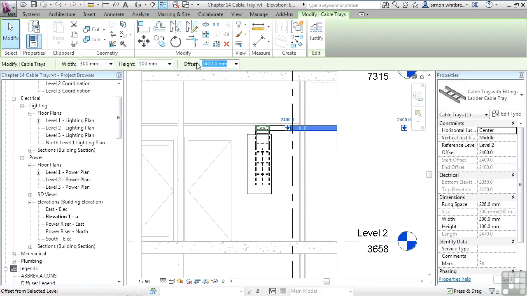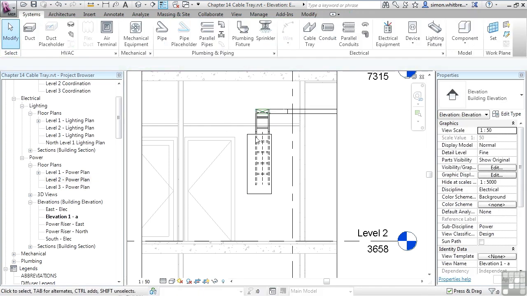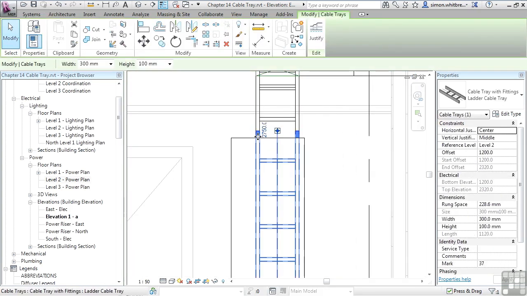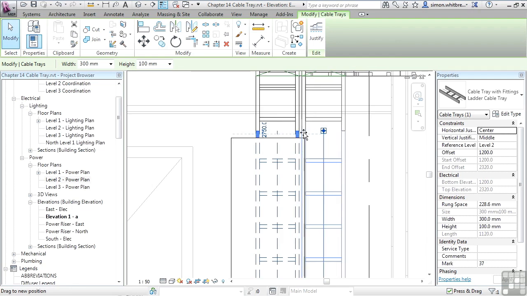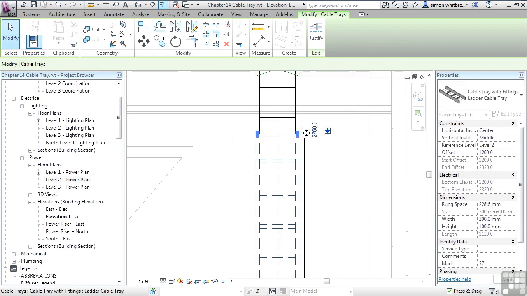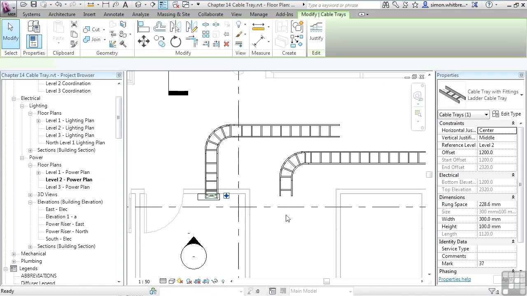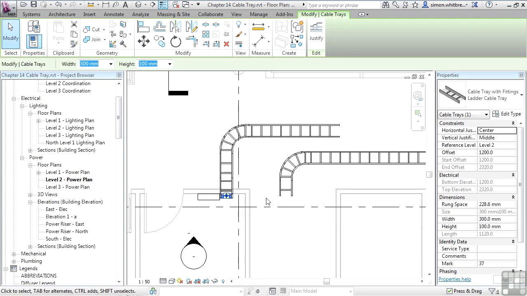Let's say this is 2750. And we may even want to move the run over so that it runs down alongside the distribution board. If I go back to my level 2 power plan, you can see that my layout is adjusted to suit.